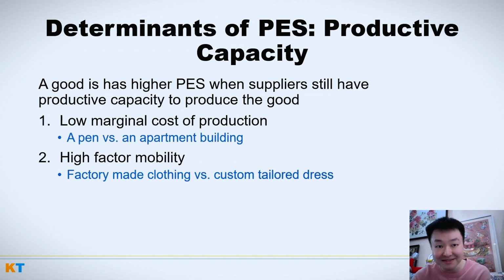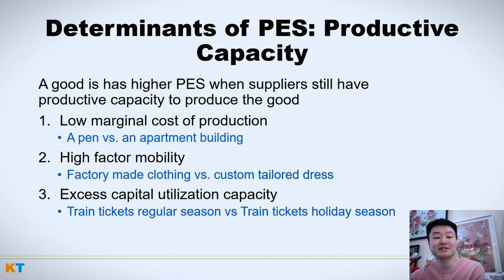because they're complex machines that are expensive. And then the third thing: is there excess capital utilization capacity, right? In other words, that's a fancy way of saying, are there unused machines? Like, is our factory operating 24/7? Back in the early 1980s in China, there were state-run manufacturing companies that operated three 8-hour shifts.